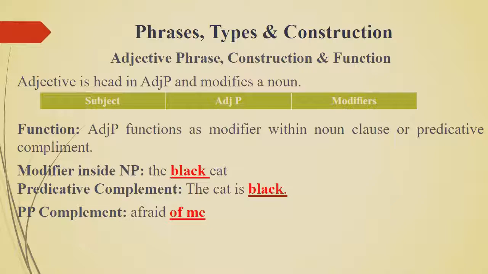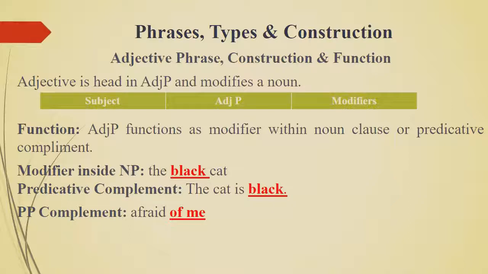Adjective phrase, construction and function. An adjective phrase is the combination of an adjective and modifiers. The adjective is the head in an adjective phrase and modifies a noun. And its pattern looks like subject, adjective phrase and modifiers. An adjective phrase functions as a modifier within a noun phrase or as a predicative complement. As I have mentioned in the last slide, predicative complement means it provides extra information about the subject and object.